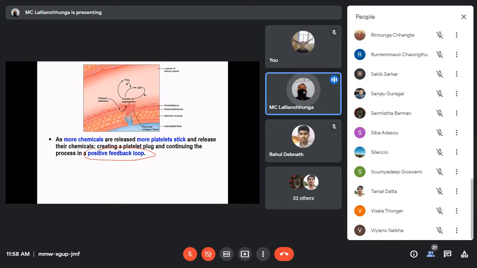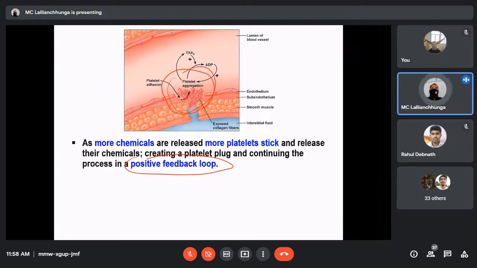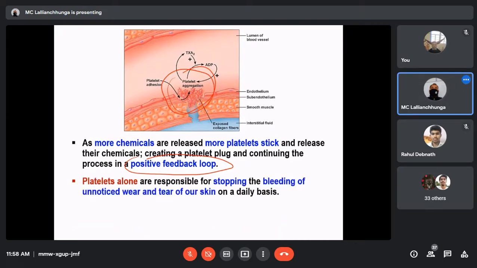Positive feedback loop means that initially a lesser amount of platelets adhere together. But because of the adhering of a number of platelets, they cause a positive feedback loop. That means they attract more platelets to adhere to this area, and the increase in size again attracts more and more platelets to plug this hole. So this is known as a positive feedback loop.